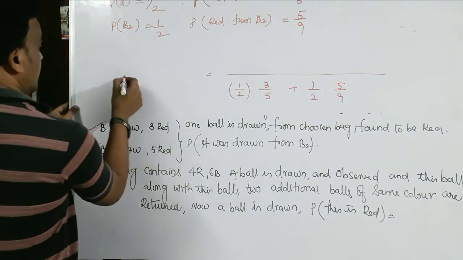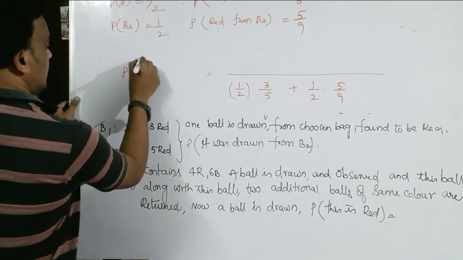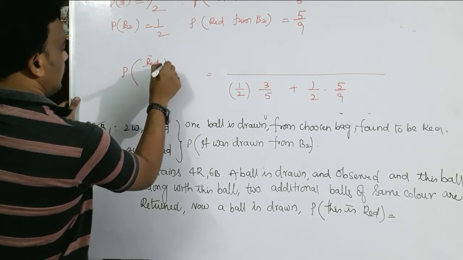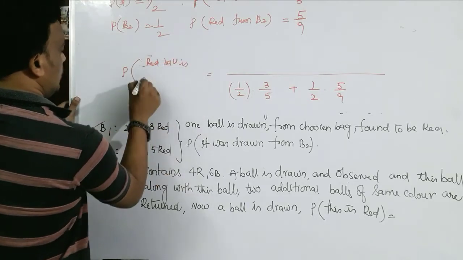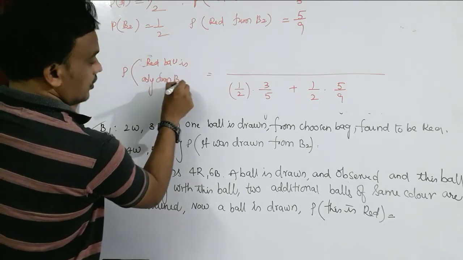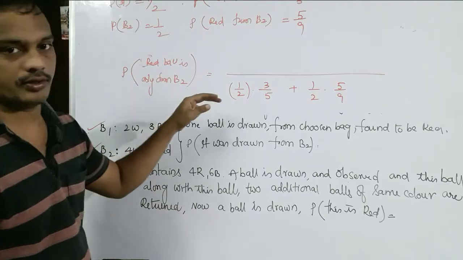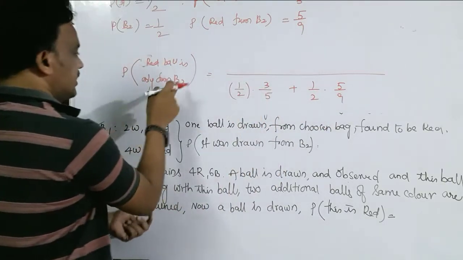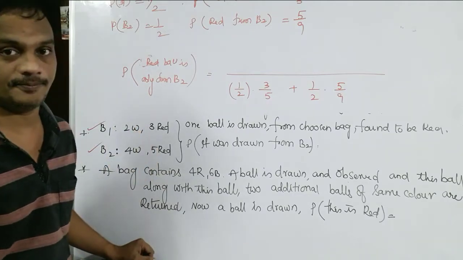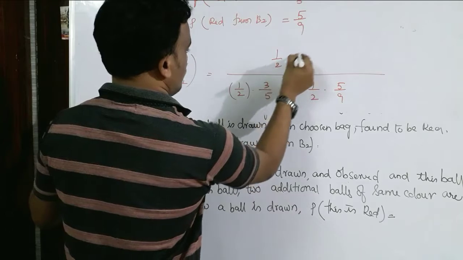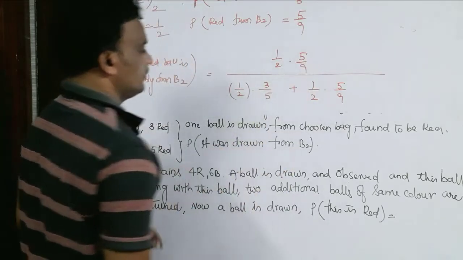But they asked clearly what is the probability that the red ball is only from bag 2, right or not? From bag 2 only. So from bag 2, these chances are the favorable chances. Indirectly they are asking, this is about your Bayes theorem application. So this is 1 by 2 into 5 by 9.